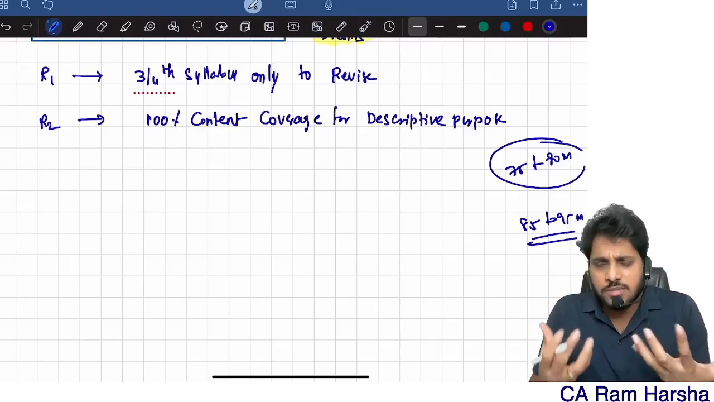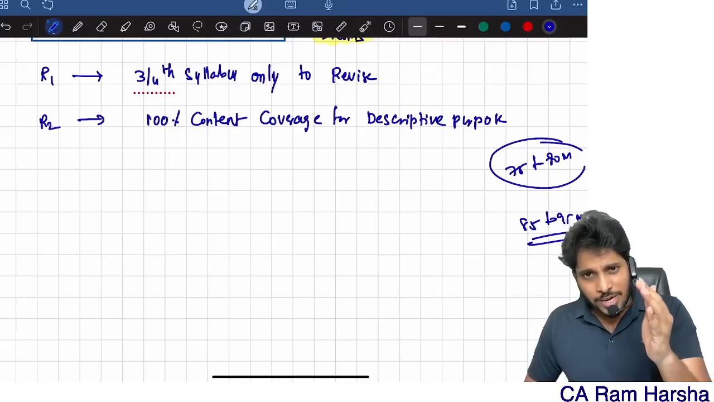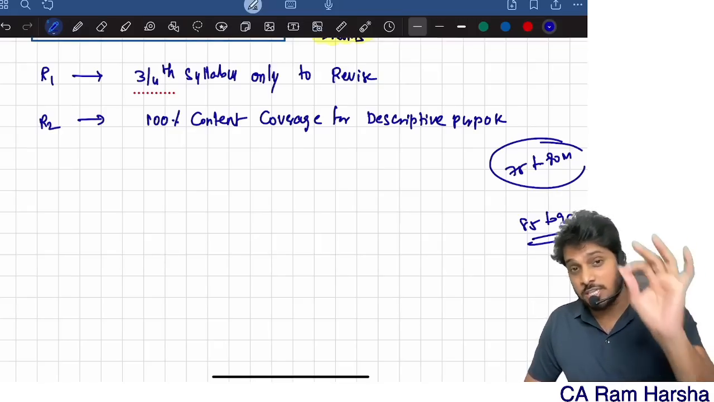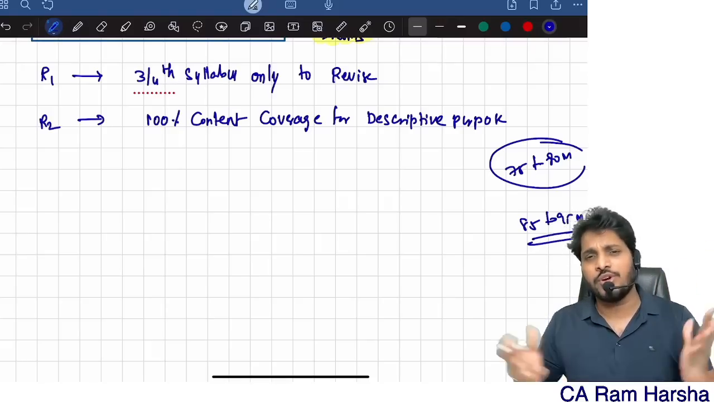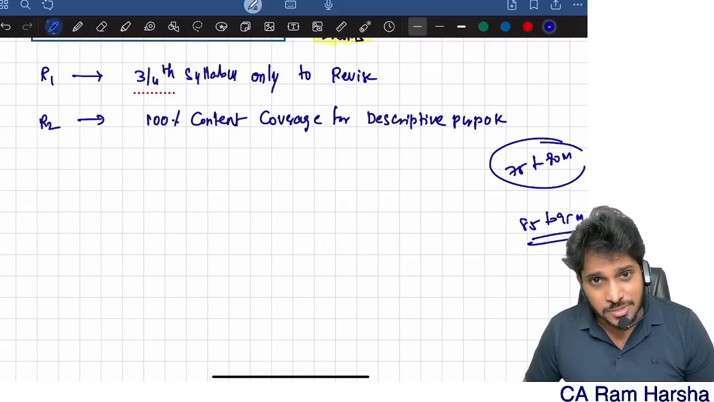So what is the logic here? My argument here is very simple. When you are targeting to attempt 75 to 80 marks, where you can score 60 plus, which means exemption, why do you have to study 100% of all the chapters? Why do you have to study the entire 100% syllabus?